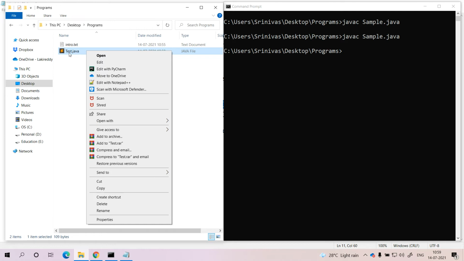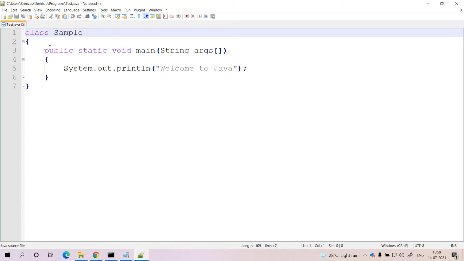The file name is test.java, but within this file the class name itself is sample. The class name is different and the file name is different. There is no problem. So you can save the Java file with a different file name compared to the class name when the visibility of the class is default. Here there is no access modifier available such as public, private or protected. Due to that reason, the visibility of this class will be default. It is a default visibility.